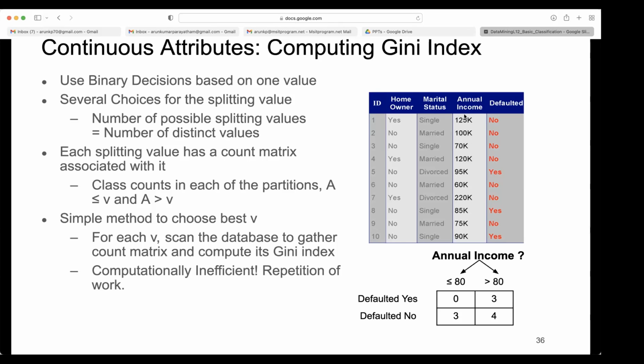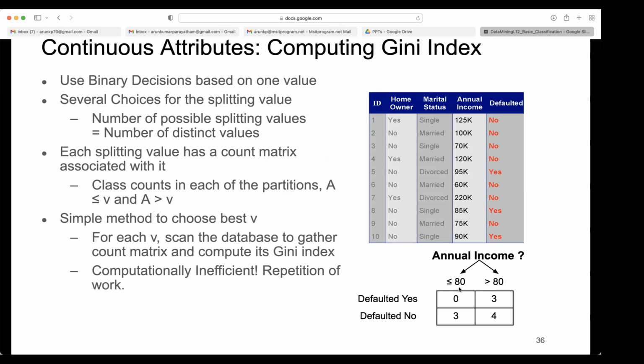But if all are not repeating, the maximum possibility is the number of distinct values you have in that column; that many binary split choices you can make. Each splitting value has a count matrix associated with it.